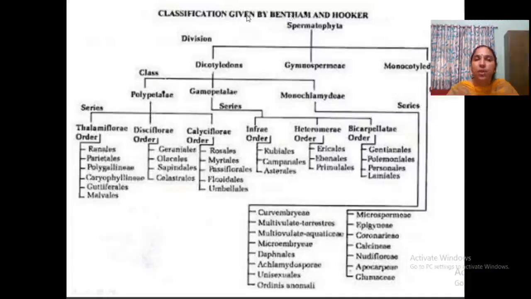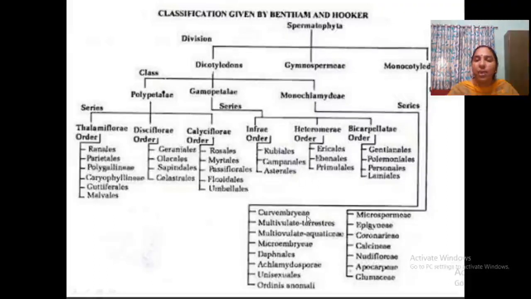See here. Division: dicotyledonae, gymnospermae, monocotyledonae. Divided into 3 classes: polypetalae, gamopetalae, monochlamydeae. Subclasses of dicotyledon: polypetalae, gamopetalae, monochlamydeae. Polypetalae divide into series: Thalamiflorae, Disciflorae, Calyciflorae. Gamopetalae series: Inferae, Heteromerae, Bicarpellatae. Okay. Monochlamydeae series is written here. Just to study, no need to detail the features, but the series you have to name.